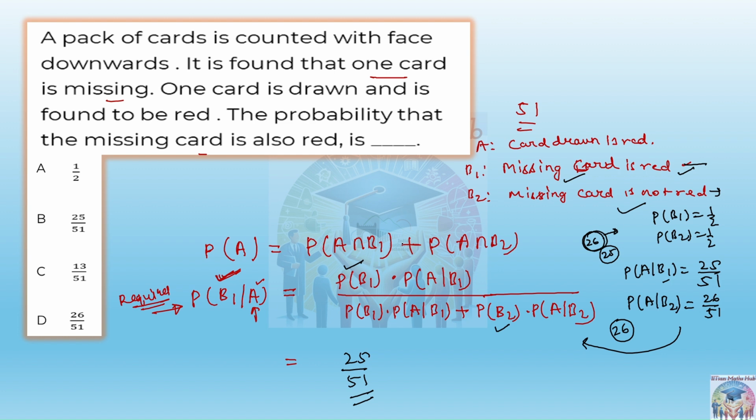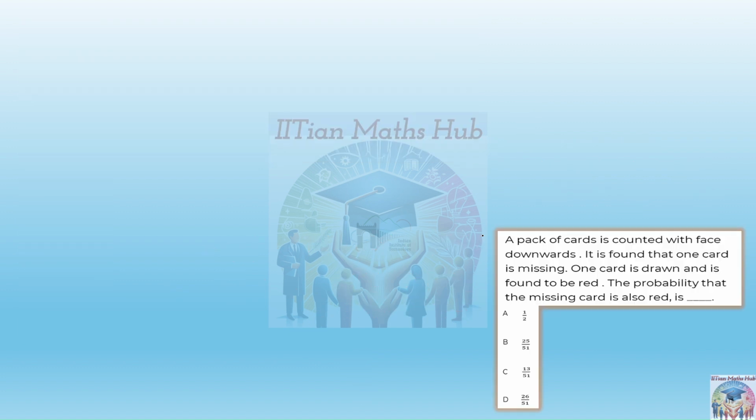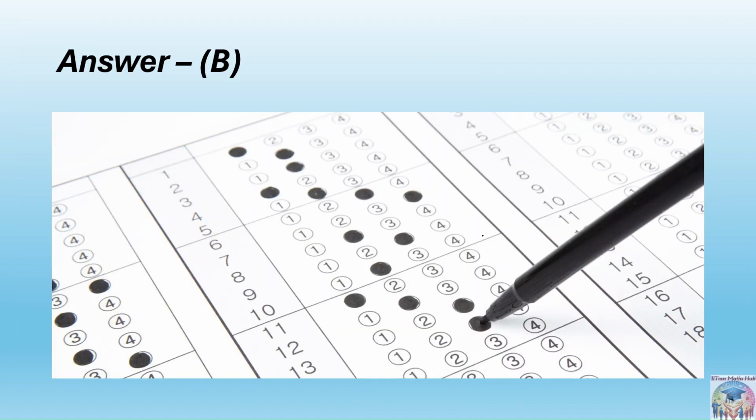No, that means you are saying in this equation we can directly put the values when B1 and B2 are equally likely events. In most cases you will be getting equally likely events, I guess, but if you are not getting that, then definitely the calculation part is wrong. Got the answer? So this is the answer, option B.